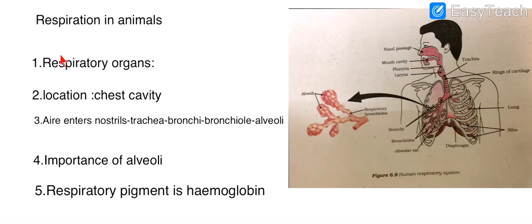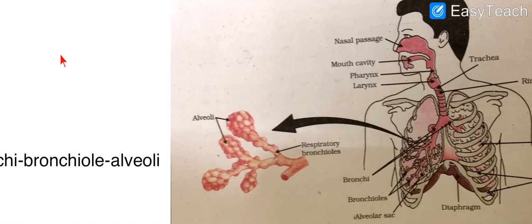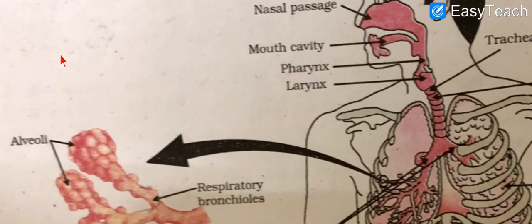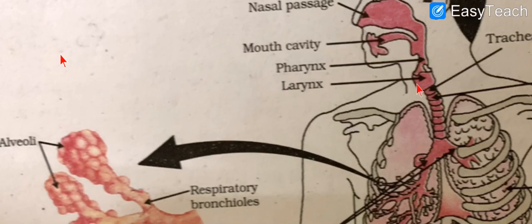So once the air enters from the nostrils, it reaches this tube-like structure which is made up of cartilaginous rings called the trachea. Before that, the air passes through a structure called the larynx or your voice box. The larynx has a stretched membrane which vibrates due to the movement of the air and produces sound.